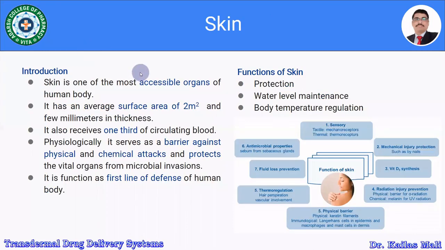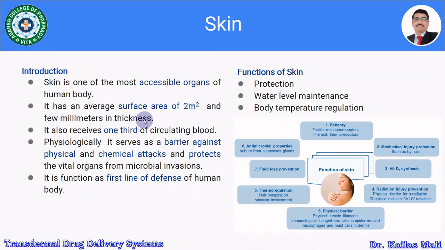Before discussing the permeation through the skin, or how the drug is going to be absorbed from the skin, there is a need to understand the anatomy and physiology of the skin. The skin is one of the most accessible organs of the human body. It has an average surface area of 2 square meters and a thickness of a few millimeters.